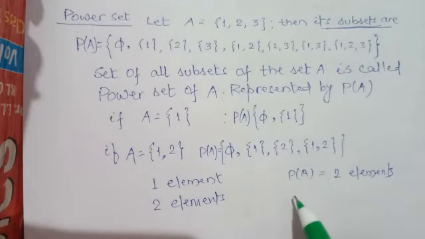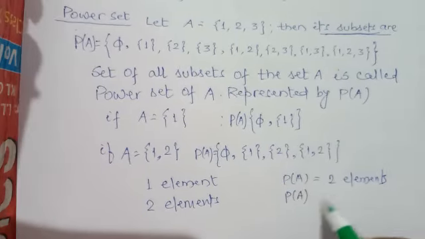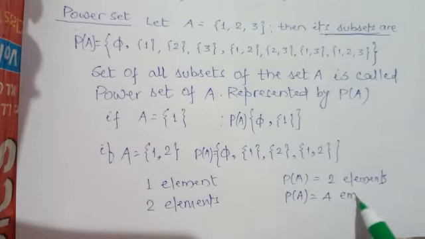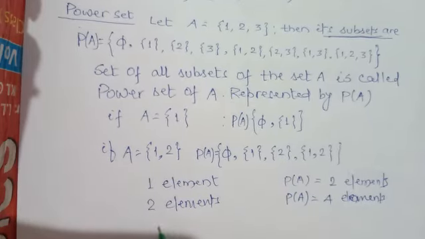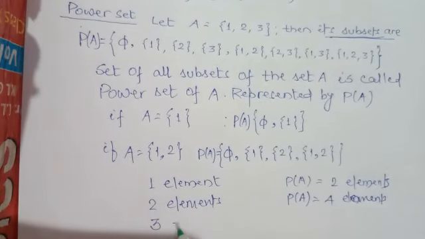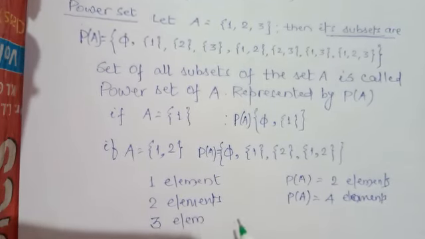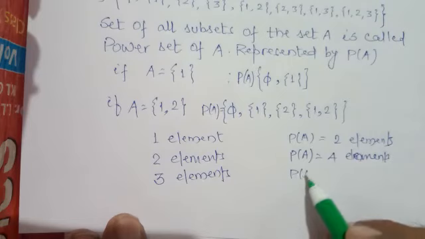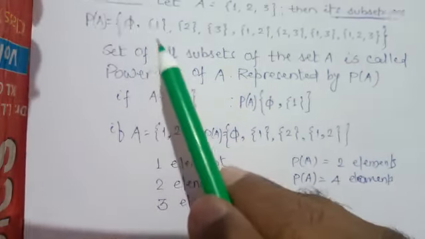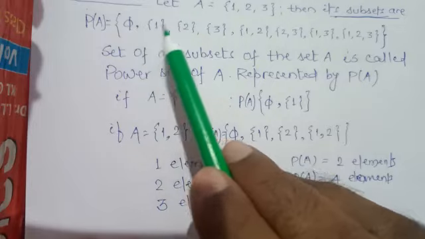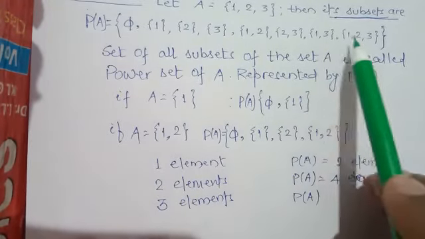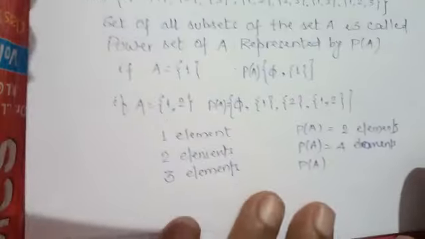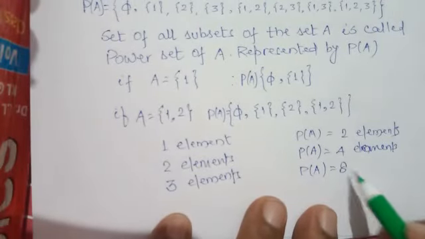That is, the power set has 4 elements. Similarly, in the very first example, if the set has 3 elements, then its power set has, counting 1, 2, 3, 4, 5, 6, 7, 8 elements. It means its power set has 8 elements.